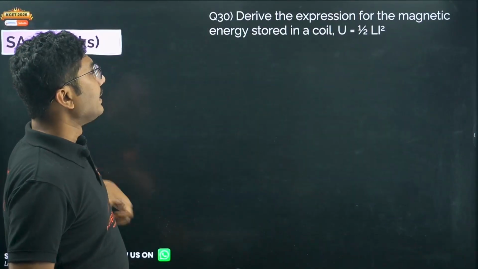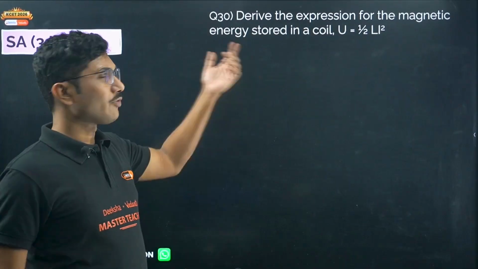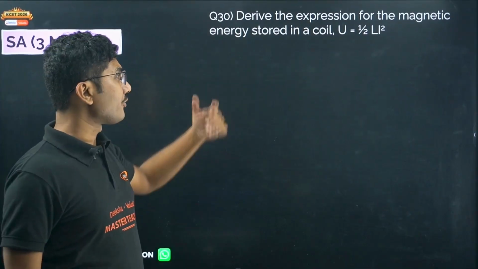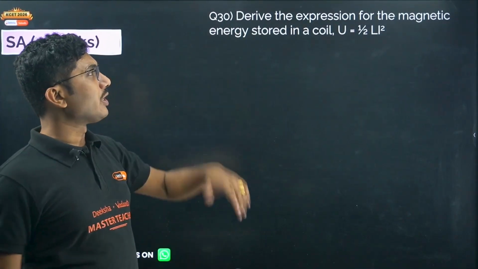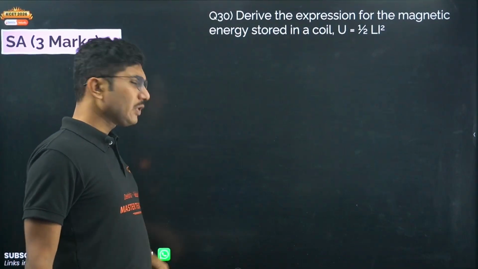Now, derive the expression for magnetic energy stored in a coil. This is from your model paper, last question of the day. Prove U is equal to half Li square. Okay, now how to do that?